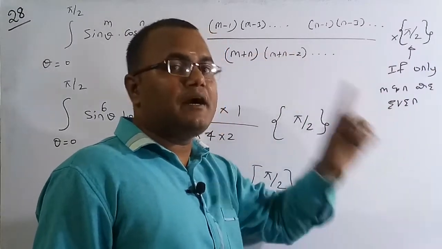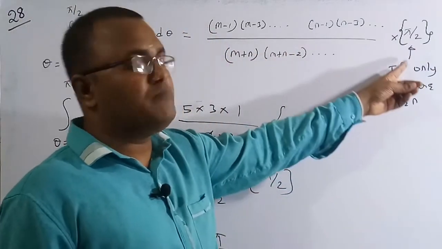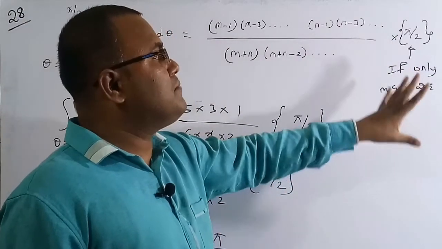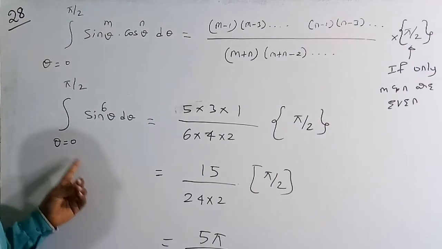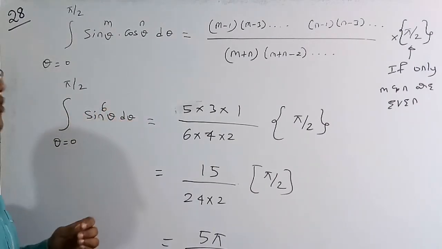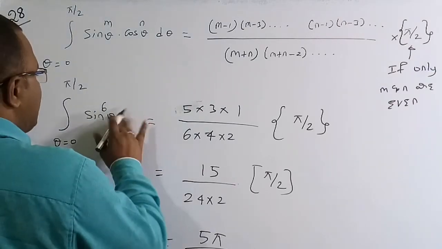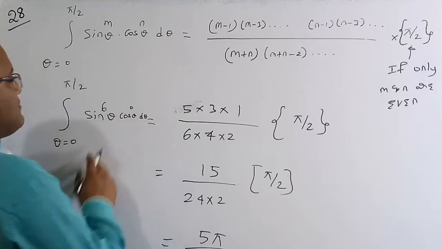If m and n are both even, then only do you have to do the multiplication of pi by 2; otherwise you don't have to multiply by pi by 2. Now the question they are asking: what is the value of the integral from theta equal to 0 to pi by 2 of sin theta to the power of 6 d theta? I can also write it like this, with cos to the power of 0 theta d theta, which is the same thing.